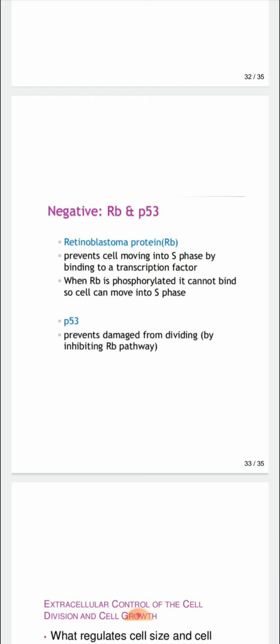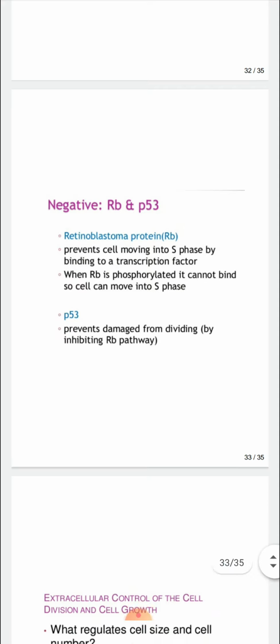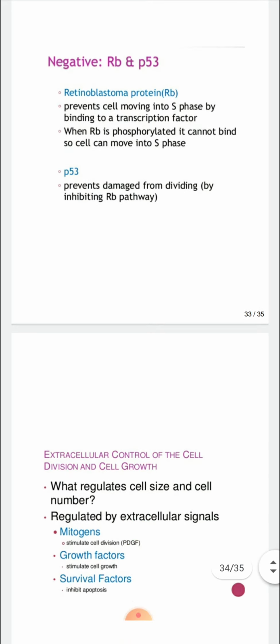RB is the retinoblastoma protein, which prevents the cell moving into S phase by binding to a transcription factor. When RB is phosphorylated, it cannot bind, so the cell can move into S phase. Then next is the P53, which prevents damaged cells from dividing by inhibiting the RB pathway.